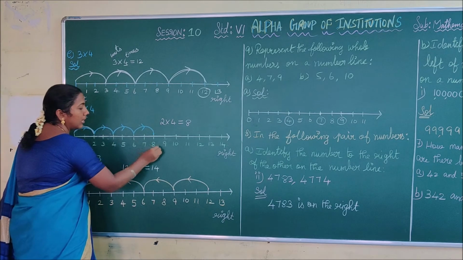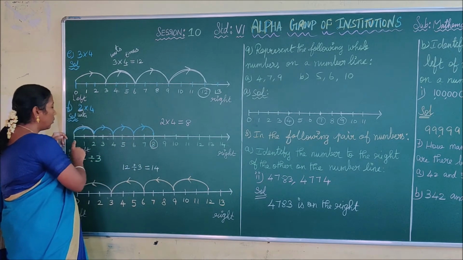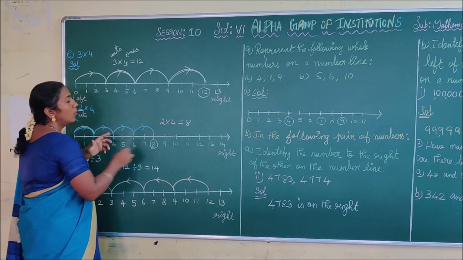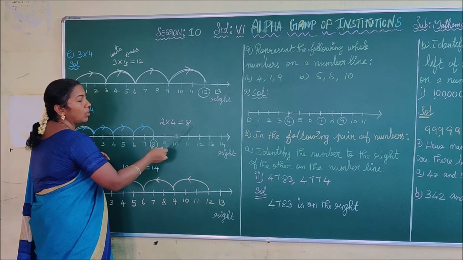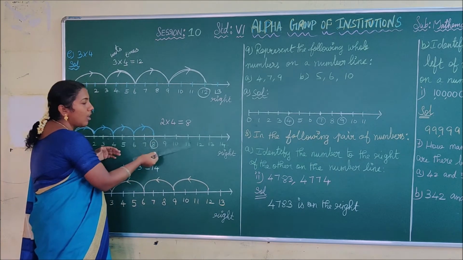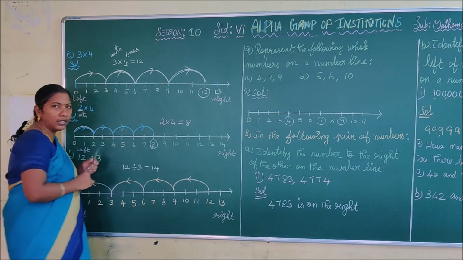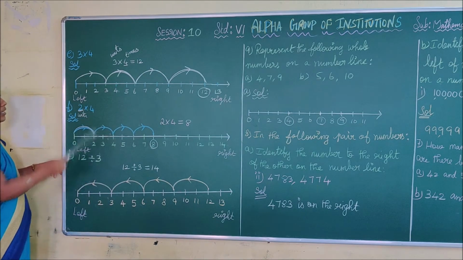Finally you reach 8. Thus your answer is 2 into 4, 2 into 4 equal to 8. You have to write this above the number line. Let's wait, children. See the next one.